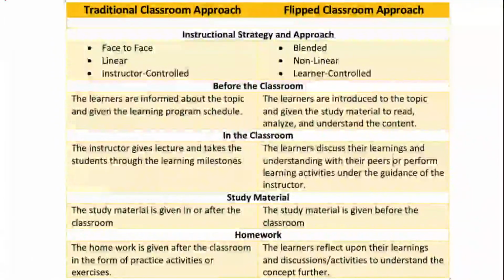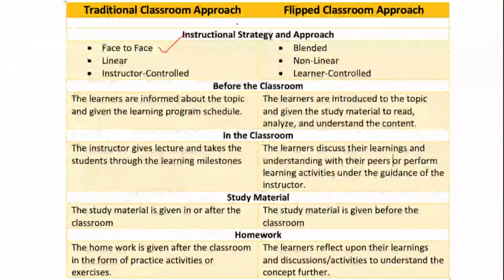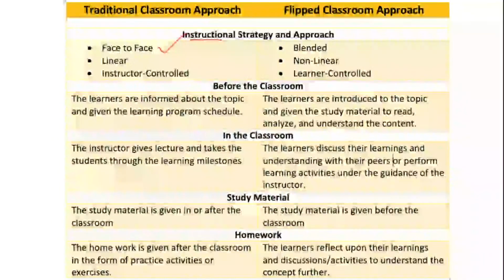Let's understand the traditional classroom approach, where learning happens face-to-face. If you remember the offline and online method topic, you studied instructional strategy there. It is face-to-face, one way, that is linear, and instructor controlled. It means it is teacher control.